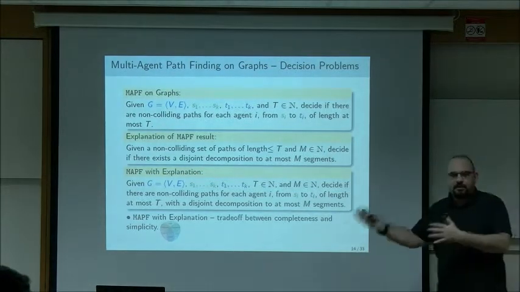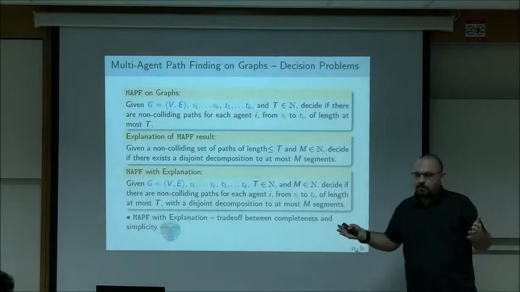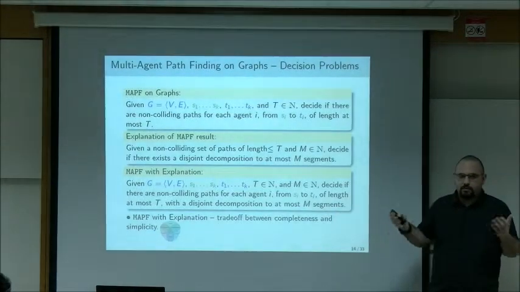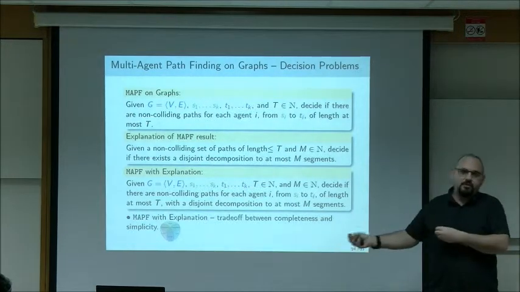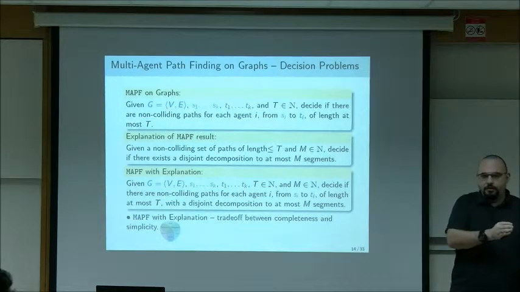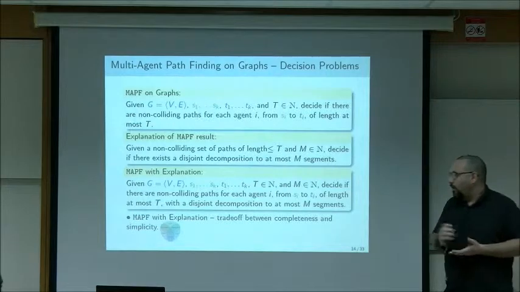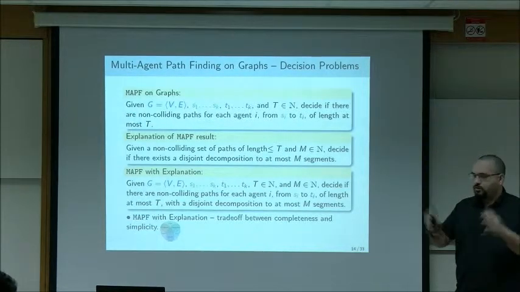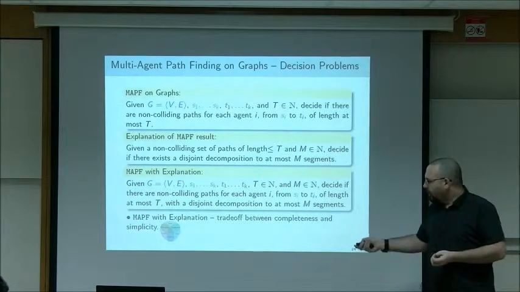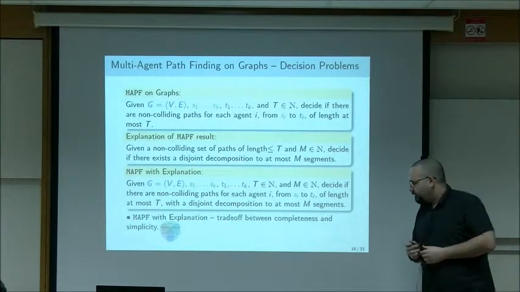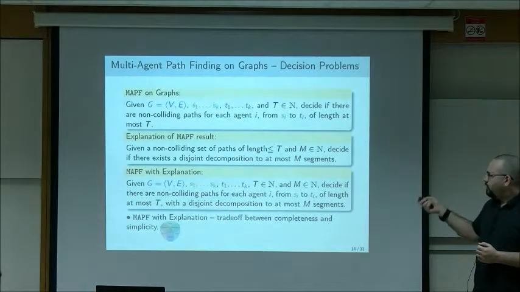So if I allow a lot of segments, then I can easily plan, or it's easier to find plans because there are more of them. But the explanation will take a lot of frames. On the other hand, if I tune down the explainability to, say, 1 frame, then I might not be able to plan at all because they require disjoint paths. Or I might be able to plan, but I might need much longer time. So this is a very interesting trade-off to look at. Right, so these are the problems we study.